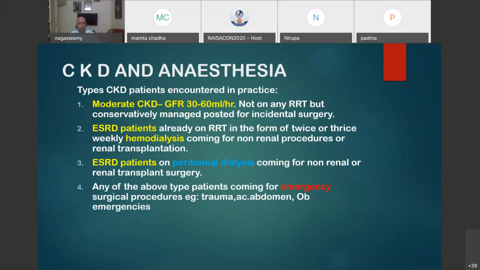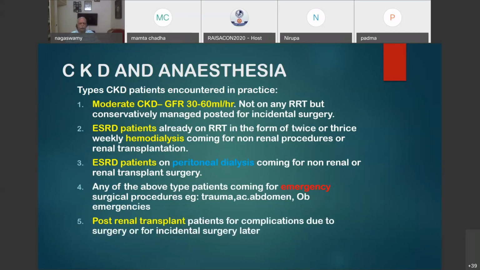So all the important points you have to remember in such patients are asepsis, judicious fluid management, neither overhydrating nor underhydrating, and avoiding acute kidney failure if there is any partial functioning or moderate degree of CKD.